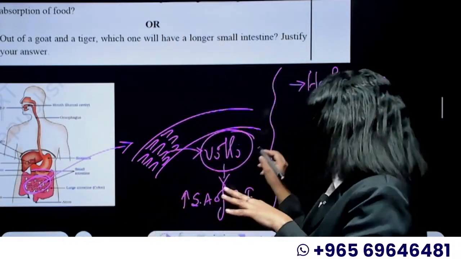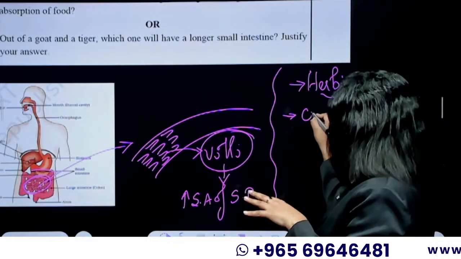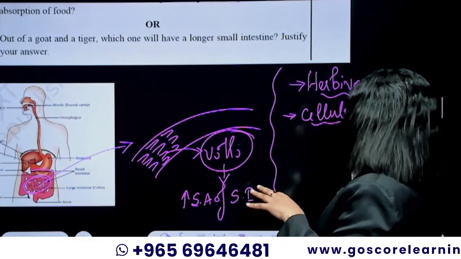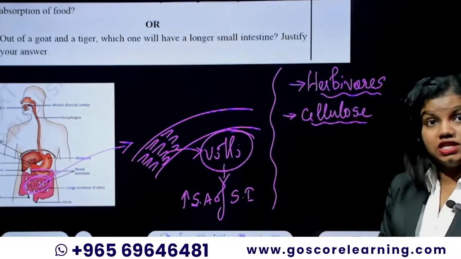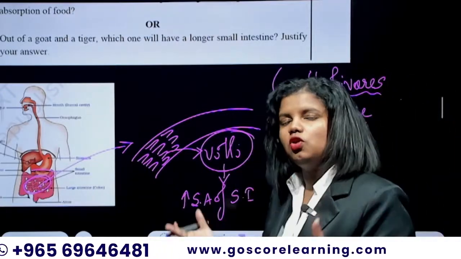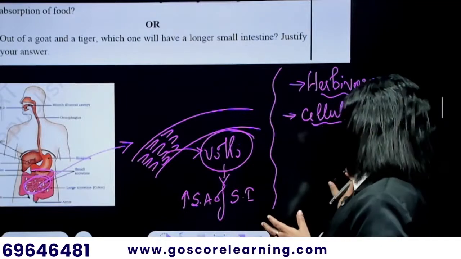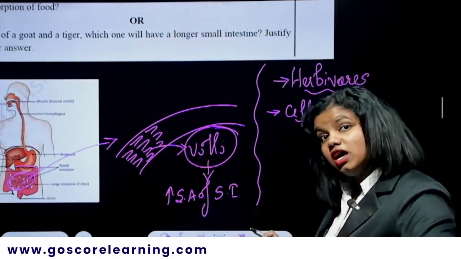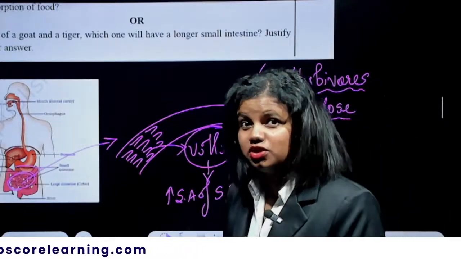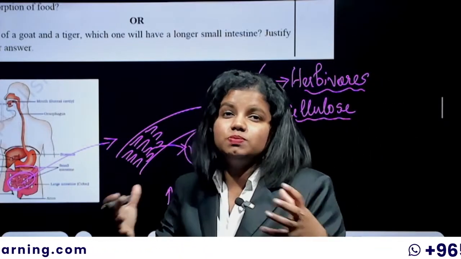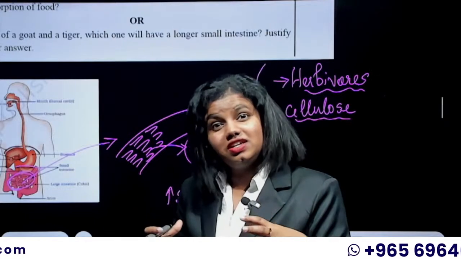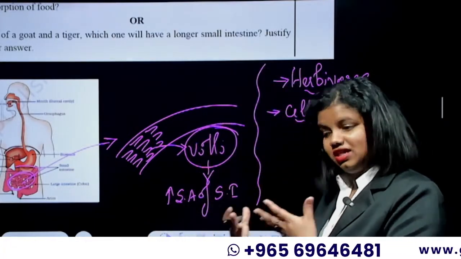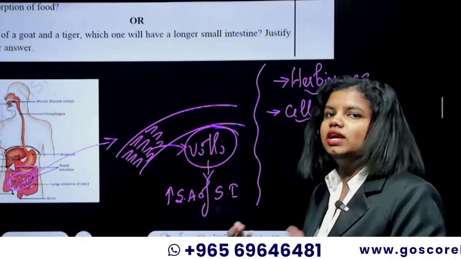So the plant or grass family has a content called cellulose in their wall. The cell walls are made up of cellulose, and cellulose is a compound which needs a much longer digestion time because the bonds in cellulose are really hard to break. So they need more time in the small intestinal area to get digested.